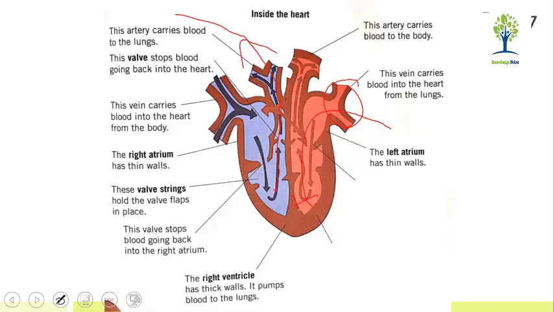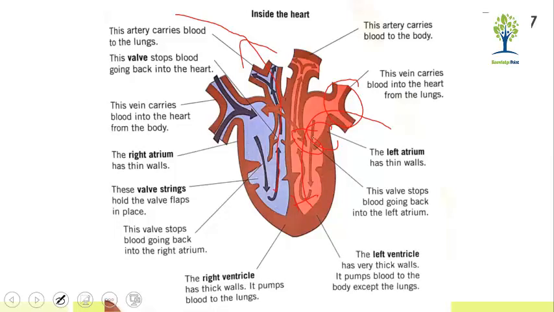The left atrium has a thin wall. Why is it a thin wall? Because it is accommodating more and more blood there. This is the valve which is responsible for stopping the backward flow of the blood. The valve stops blood going back into the left atrium. This is the left ventricle and it has thick walls. When these walls contract,